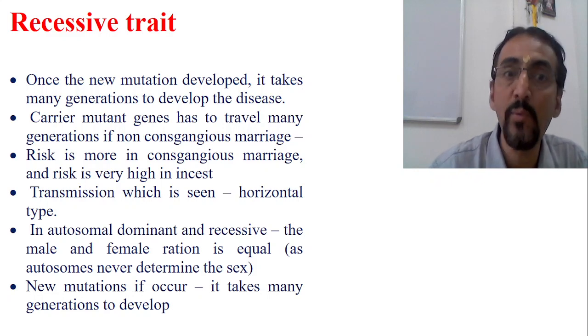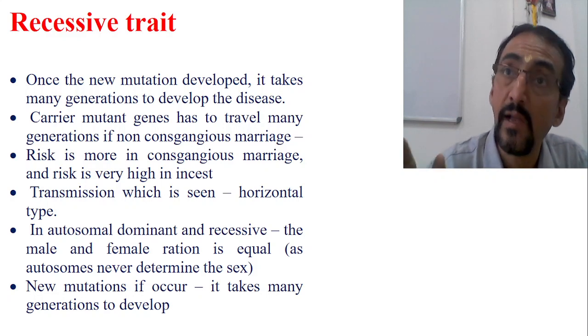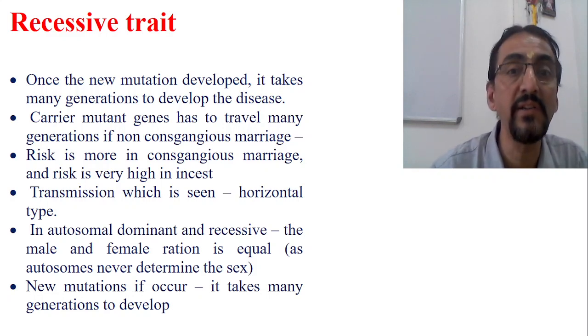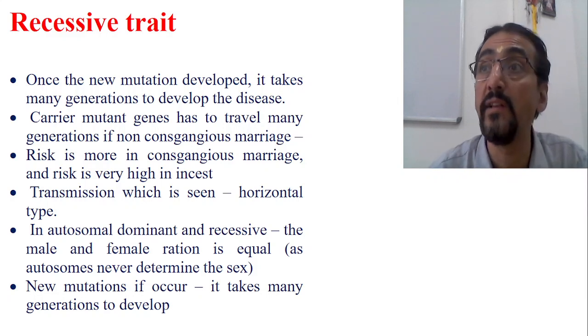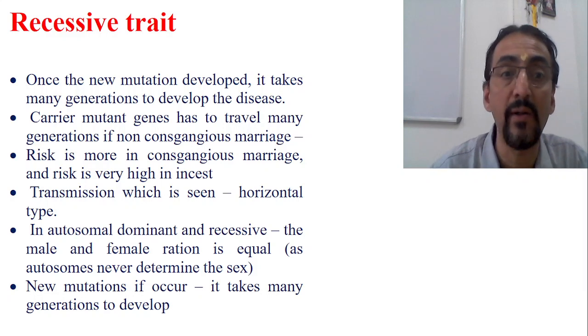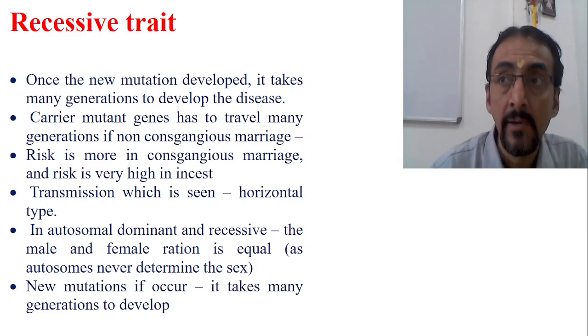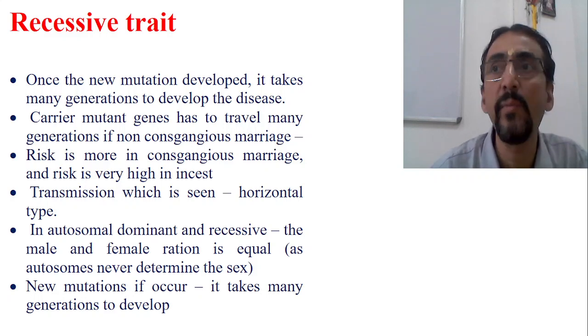Once the new mutation develops, it takes many generations because it is a recessive gene. A single gene cannot manifest any disease. It has to meet another recessive gene, from a carrier. Only when both are carriers will there be disease. So it takes so many generations to develop the disease. The carrier mutant gene has to travel many generations, and if there is no consanguineous marriage at all, then the risk is very, very minimal. Again, it takes many generations. When a new mutation develops and there is no consanguineous marriage at all, there is no manifestation of the disease.